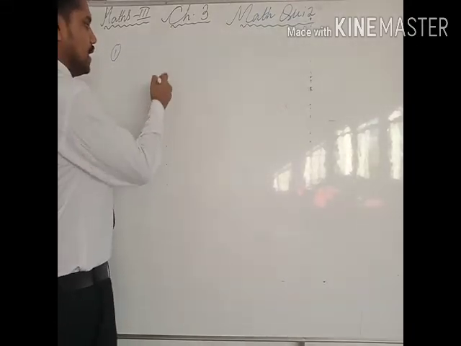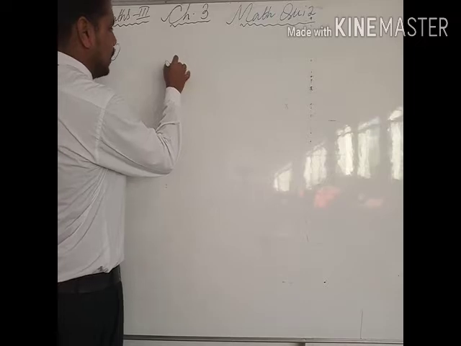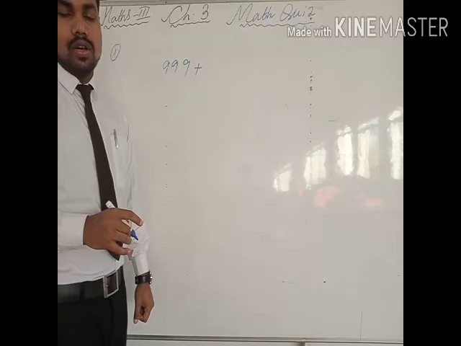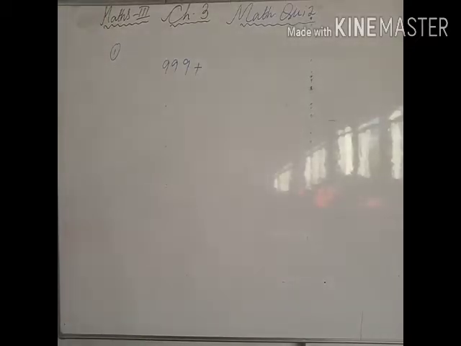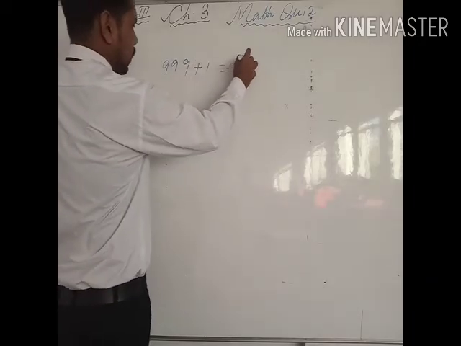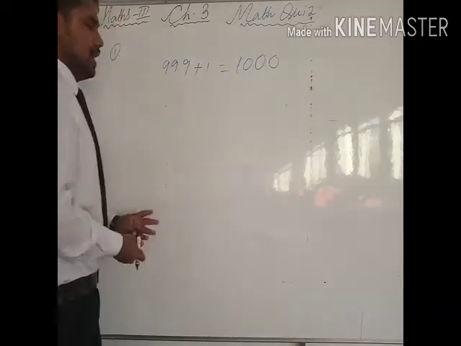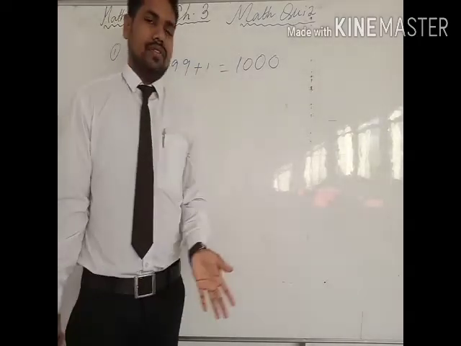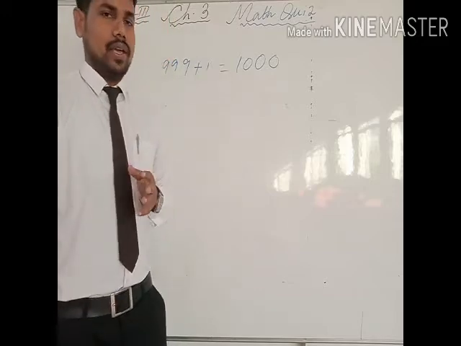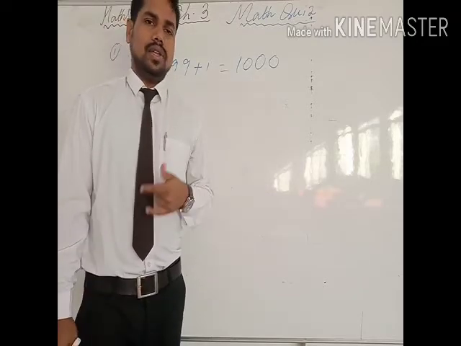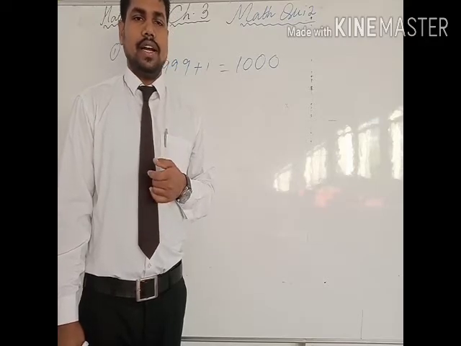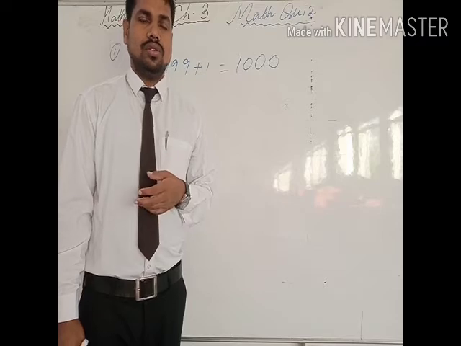So we know the greatest 3-digit number is 999 and the smallest 1-digit number is, here it is asking, smallest 1-digit number. So definitely 1, so it will be 1000. So 999 plus 1 we definitely know is 1000, so there are no calculations required, you can directly tell by yourself.